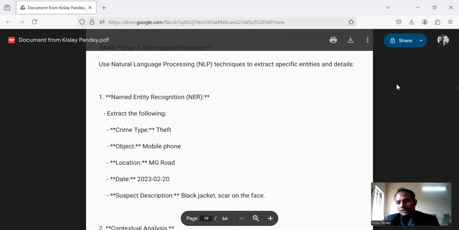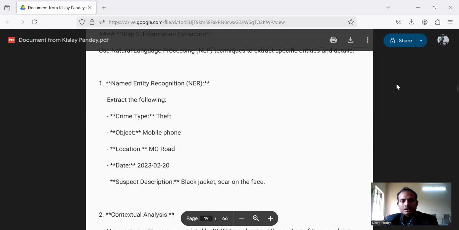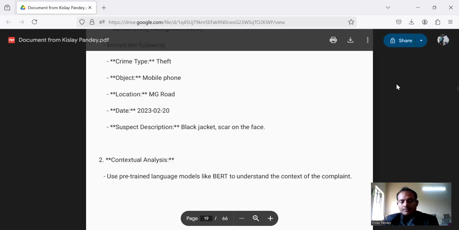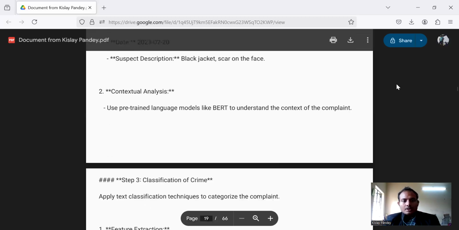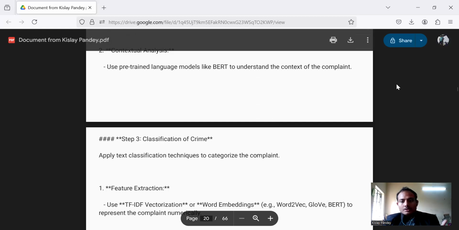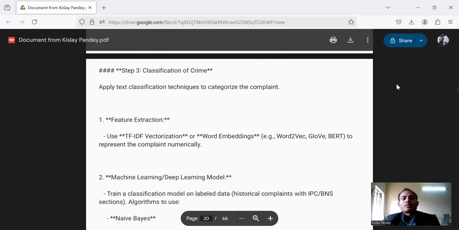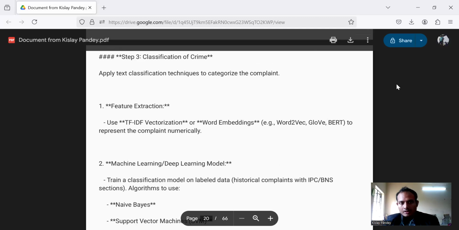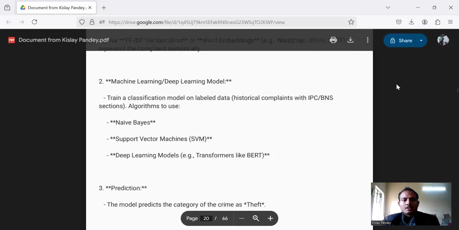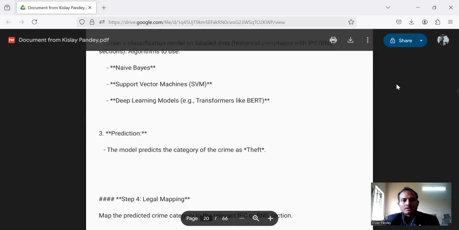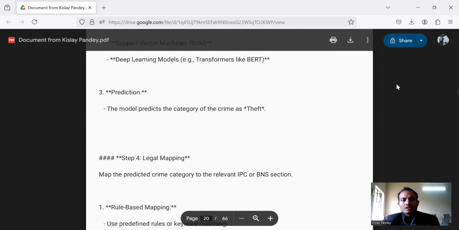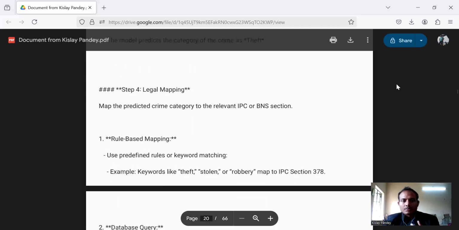We will extract meaningful information that is relevant for our case, using named entity recognition. We will recognize the entities which are useful for our further processes. Contextual analysis: we will match the context, which words are context based. Then we will use the classification of crime: what type of crime has been done, what is the level of that crime. Then feature extraction and machine learning or deep learning models like Naive Bayes, support vector machines, deep learning models. Then the predictions: the model predicts the category of the crime as theft.